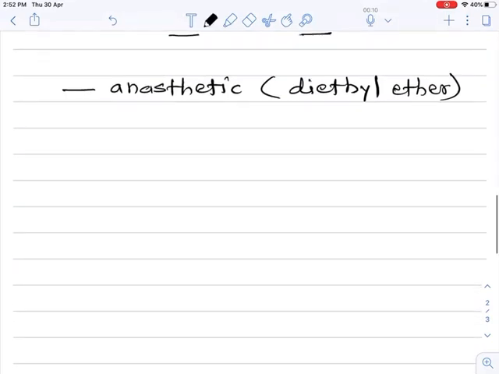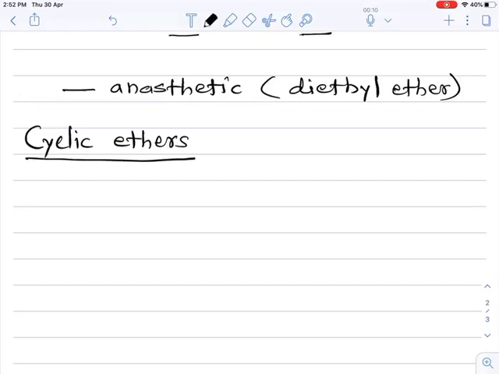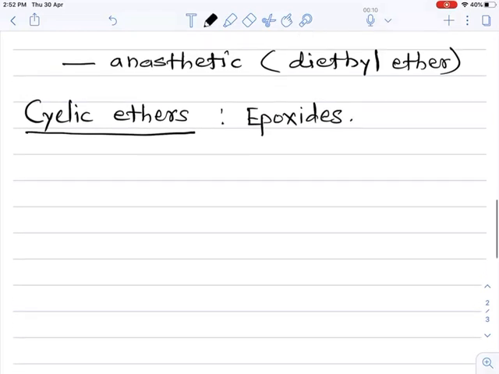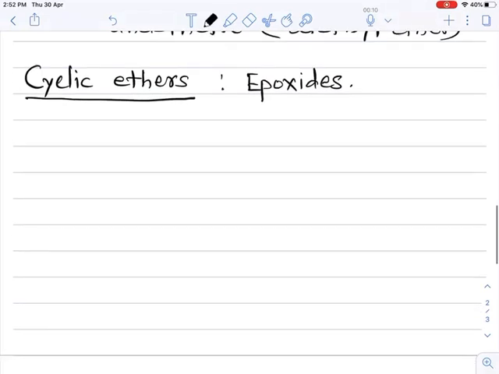Again, one more important compound from this chapter is cyclic ethers. These cyclic ethers are also called epoxides. Epoxides are cyclic ethers which contain a three-membered ring. Suppose we take the carbon skeleton of this cyclic ether.